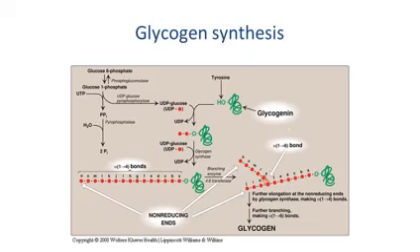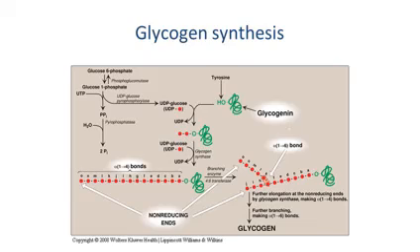So this diagram very elegantly shows how the initial steps of glycogen synthesis occur. First step, as I told you, is the formation of glucose 6-phosphate. Glucose 6-phosphate is converted to glucose 1-phosphate by the enzyme phosphoglucomutase. Glucose 1-phosphate then donates the glucose group to UTP to form UDP glucose. UTP then releases one pyrophosphate molecule. UDP glucose is now able to transfer the glucose unit to the initiator molecule, which is glycogenin.